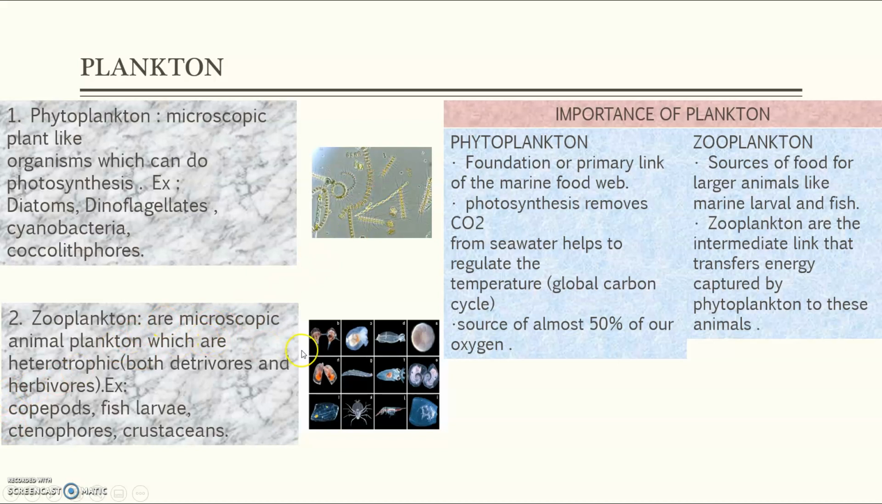Zooplankton are microscopic animal plankton which are heterotrophic, both carnivores and herbivores. Examples of zooplankton are copepods, fish larvae, ctenophores, and crustaceans. These are examples of zooplankton pictures. Both phytoplankton and zooplankton are important to